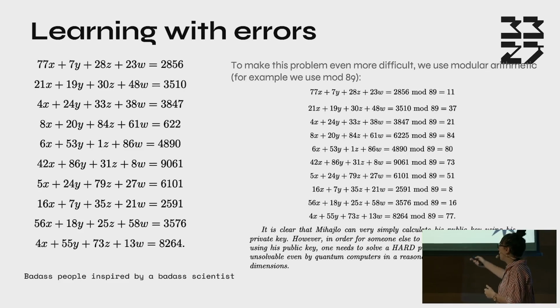But we change the values on the right-hand side. So this system of equations probably does not have a solution. And if someone wants to calculate Mihailo's private key, then he needs to solve the whole system with all possibilities. And if Mihailo's private key has a lot of coordinates, then we will have a lot of equations. And we have many possibilities with these errors. Okay? So it is very hard to calculate the private key if you know the public key of Mihailo.